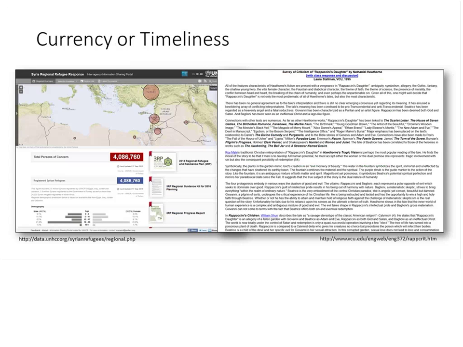C is for the currency or timeliness of the website. How important is it for your topic to have recent information? Science, technology, current events, and health information need to be as recent as possible. So, for example, with the Syrian refugee crisis, it is really important to have the most current, up-to-date information as possible if you are writing a paper or doing a presentation on that topic.